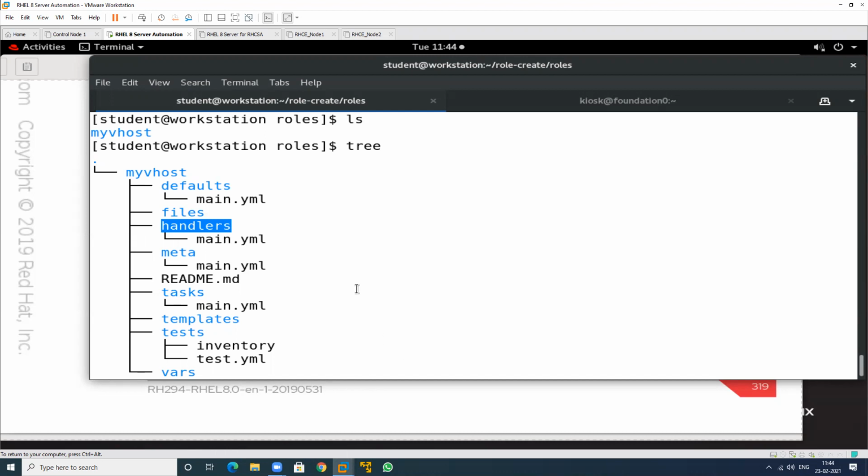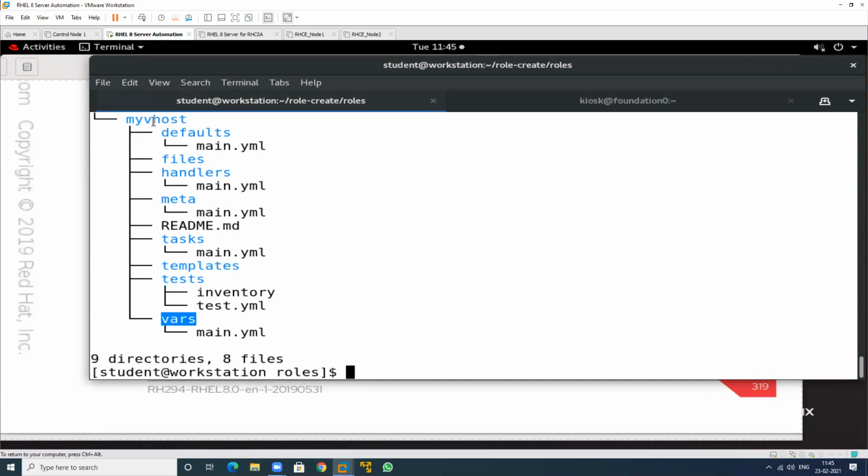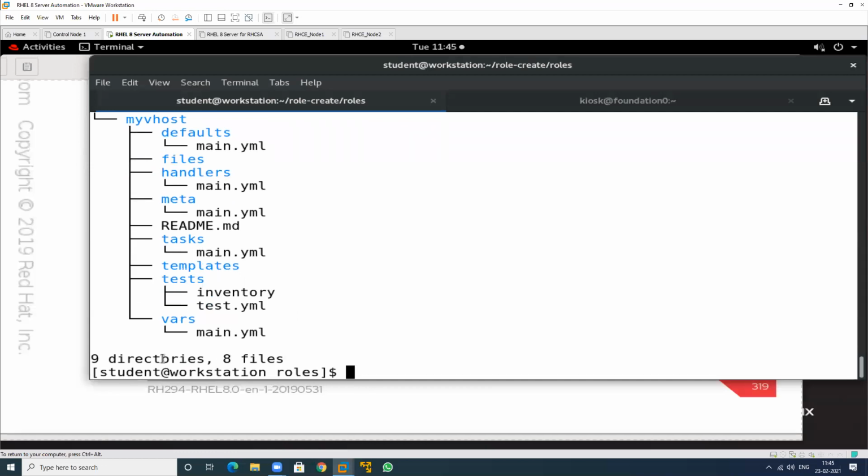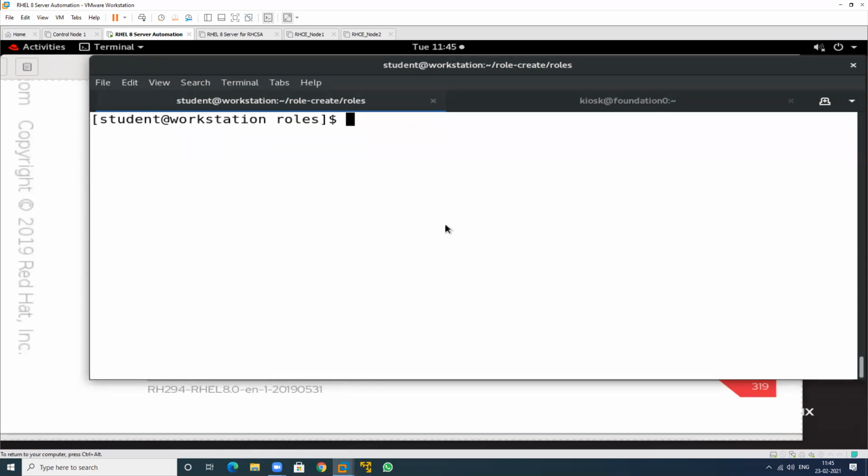Okay. So this is the files, handlers, meta, tasks, templates, tests, vars, all are written here. So we have 9 directories and how many files? 8 files. And what is the next one?